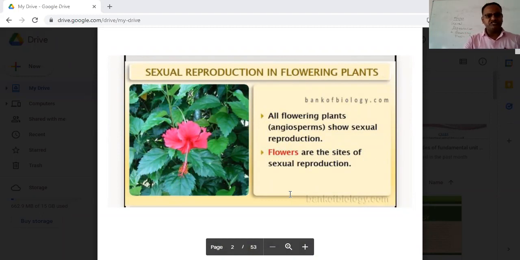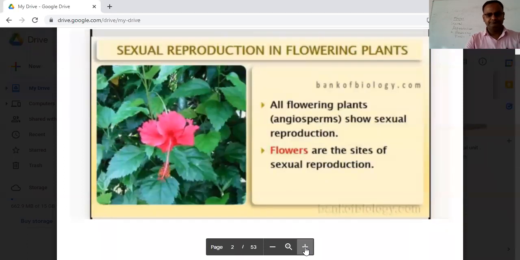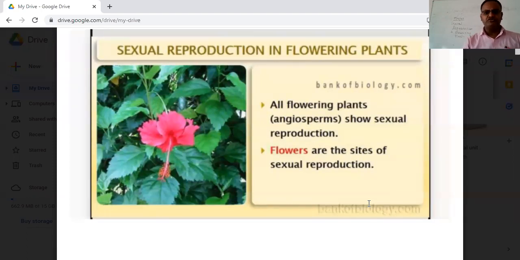Very good, very quick answer, Pragya. Flower. Yes, correct. All the students have given the correct response. Flower. Definitely correct.